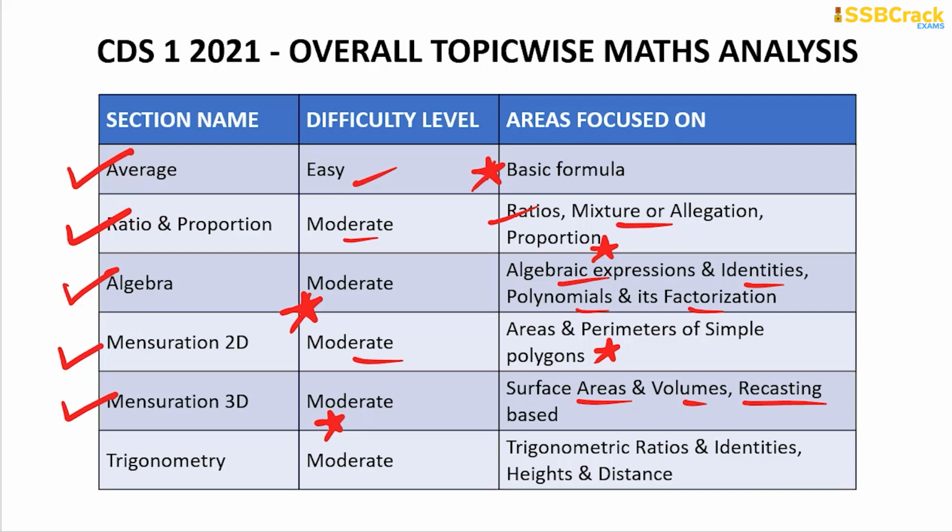All right. Trigonometry based, this time, out of the 15 questions that had come based on the trigonometry, most of the questions were based on the ratios and identities only. And hardly 2 questions have come from heights and distance. And the question level was, yes, moderate only.